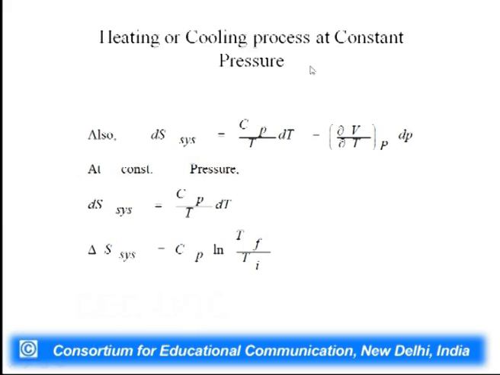Since the process is taking place at constant pressure, this term is going to be 0, and thus dS system can be written as Cp dT by T. So, now see the difference. When we are doing heating and cooling at constant volume, dS system is equal to Cv dT by T. When we are doing heating and cooling at constant pressure, the equation changes, and dS system now becomes Cp dT by T. And so, delta S system is Cp log Tf by Ti.